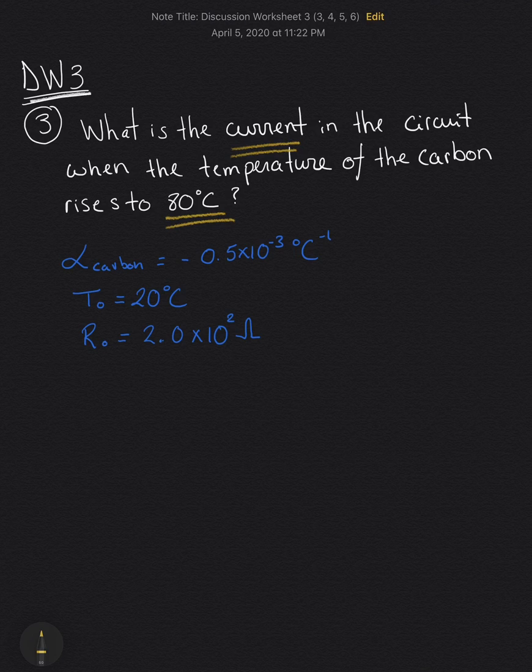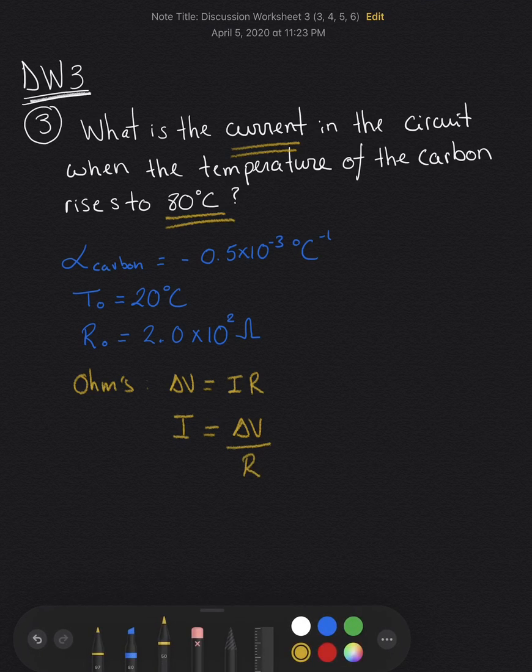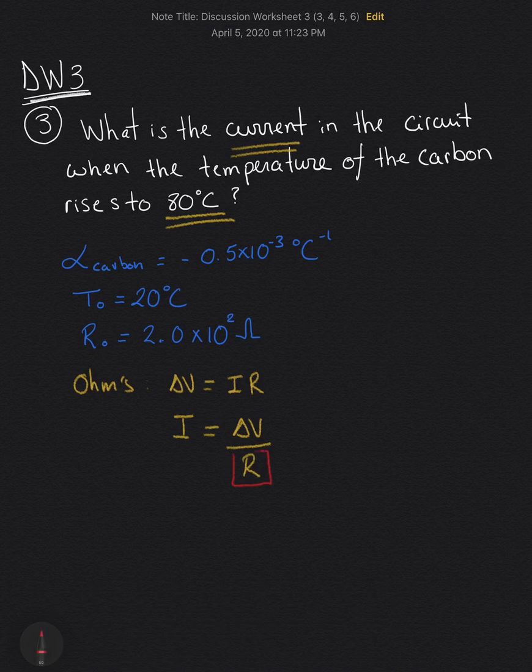So I'll remind you that Ohm's law, again, will be change of potential is equal to the current times the resistance. So rearranging this equation and solving for I, we have I is equal to the change of potential divided by R. And in this case, we're going to change this value of R because the temperature will start at a reference temperature of 20 degrees Celsius, that gives you 200 ohms, to the resistance at 80 degrees Celsius.